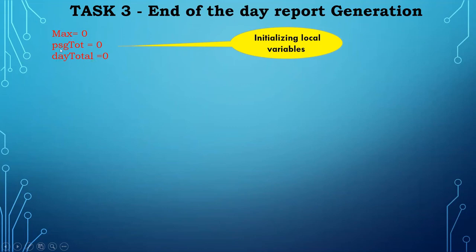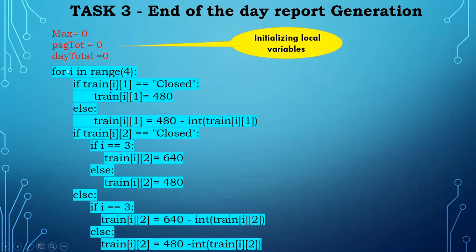This is updated each time, and this day total is used to show how many passengers traveled on that day. That also we are going to calculate. And for that, first we are using this. The logic I used is that the same list, the train list, I am going to update with the remaining values.